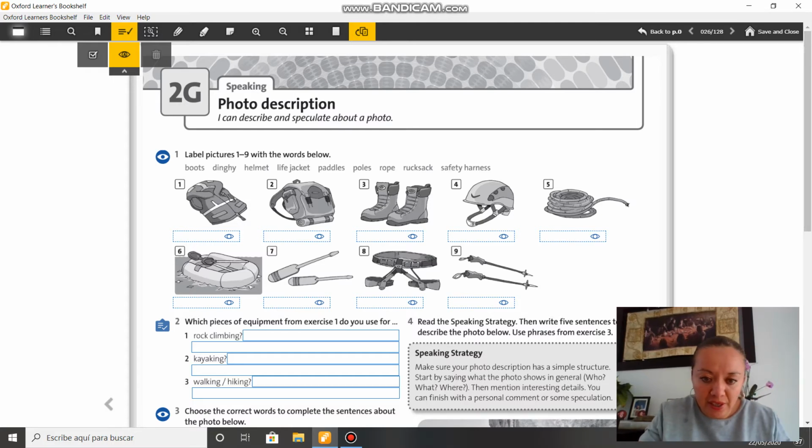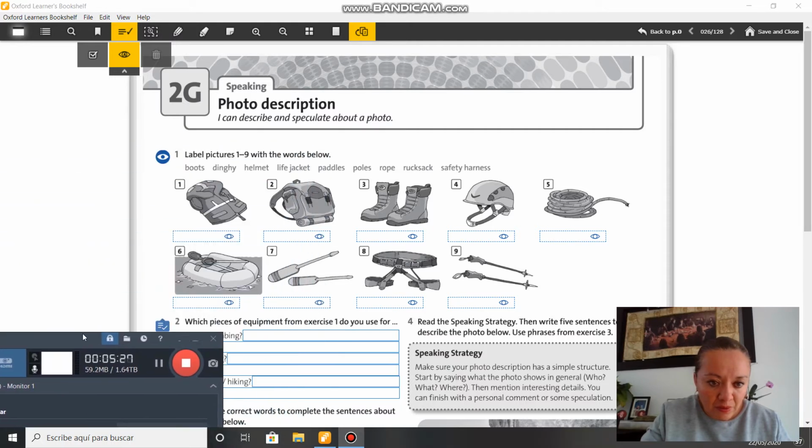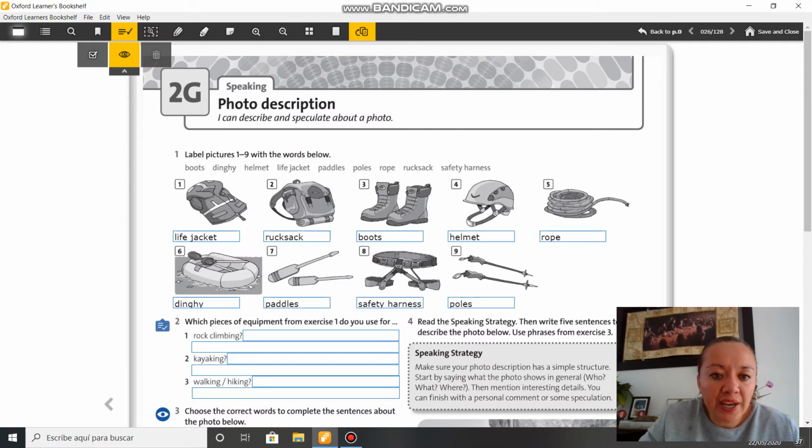Let me check the time, okay? Okay. Photo description. I can describe a speculative photo. Label the pictures 1 to 9. Number 1, life jacket, rucksack, boots, helmet, rope, 6, dinghy, paddles, and safety harness and poles, okay?